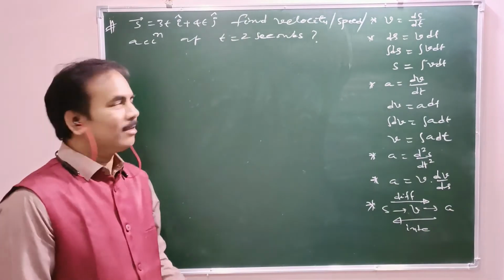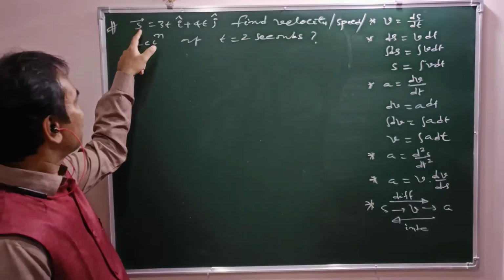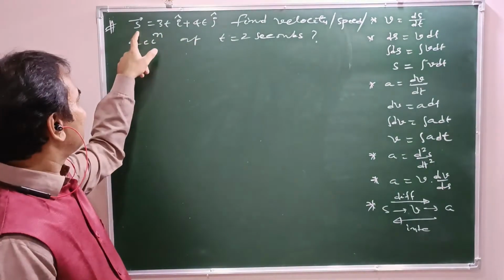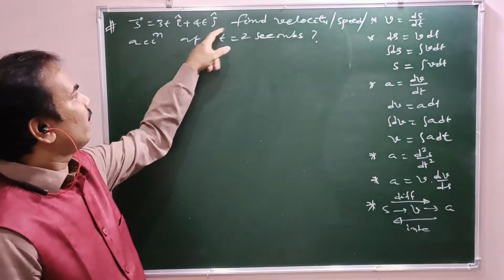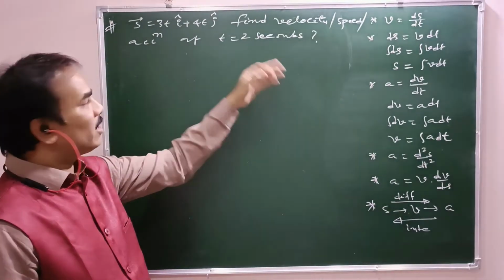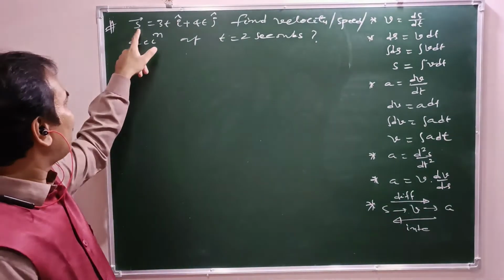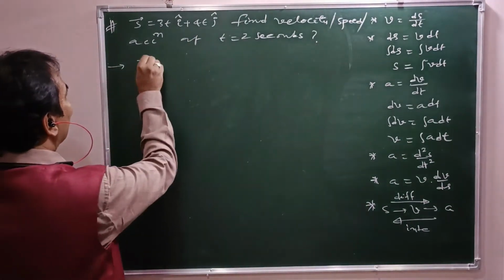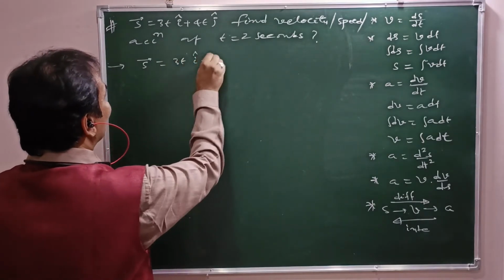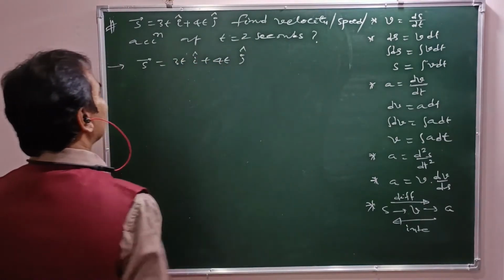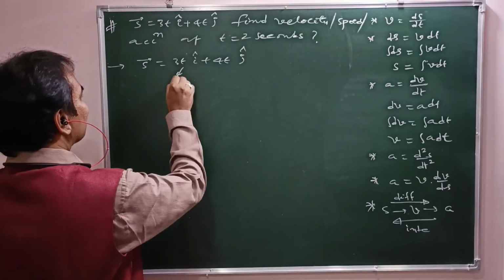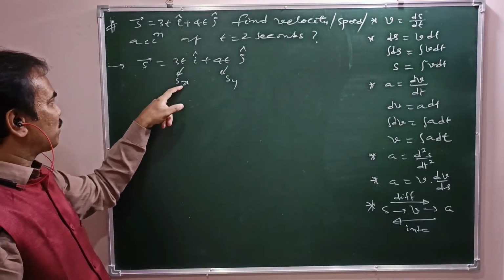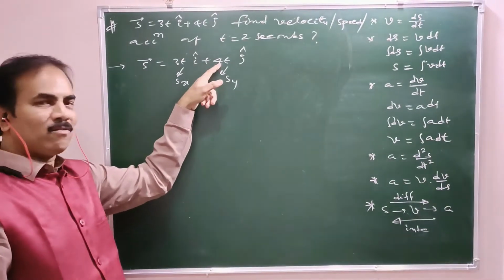Okay. Next numerical: this time you are given an expression for displacement which is changing with time, s bar equal to 3t i cap plus 4t j cap. Find velocity, speed, and acceleration at t equal to 2 seconds. This is the variation of displacement with respect to time. This is sx and this is sy. So the x component of displacement is 3t, and the y component of displacement is 4t.